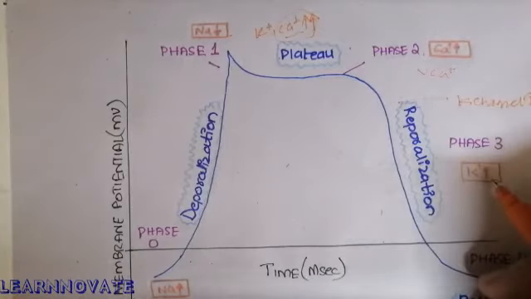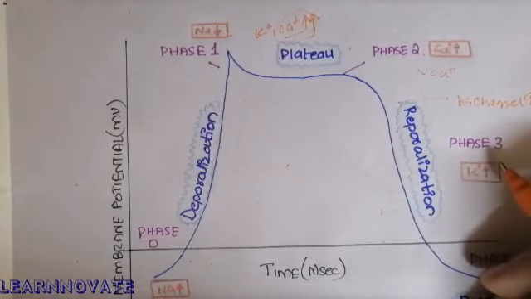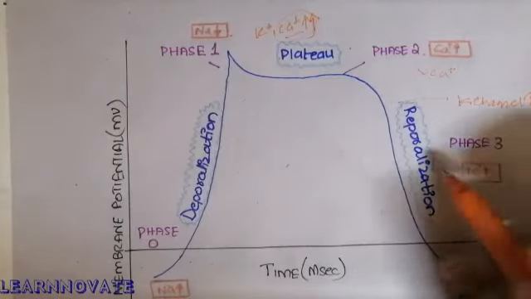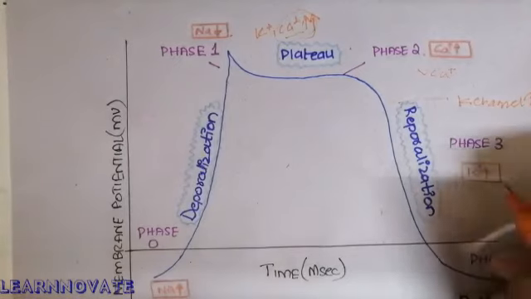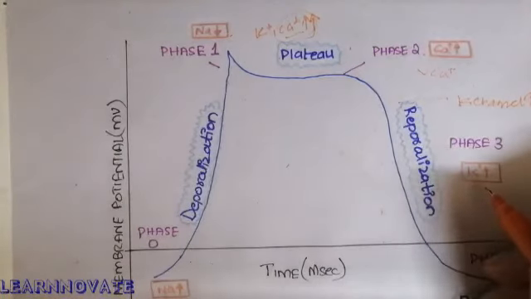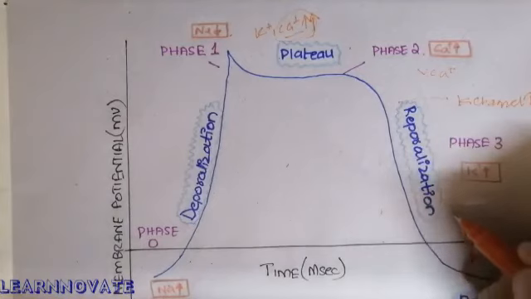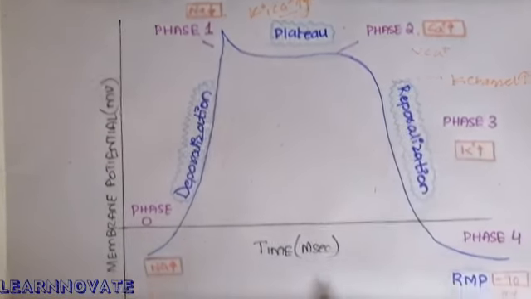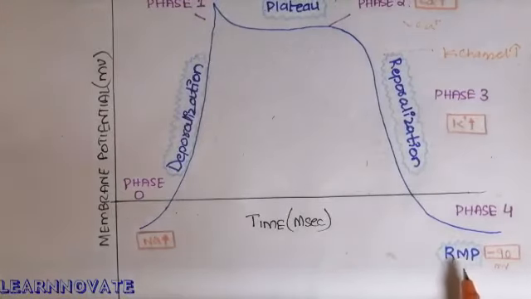When the potassium channels open, there is an increased concentration of potassium ion outside the cell, and there is a negativity created towards the inside of the cell, because the potassium ions are going outside the cell. And this phase is called the rapid repolarization phase. Now there is a downward sloping of the graph, and the negativity inside the cell can come up to minus 90 millivolt again, at the level of the resting membrane potential.